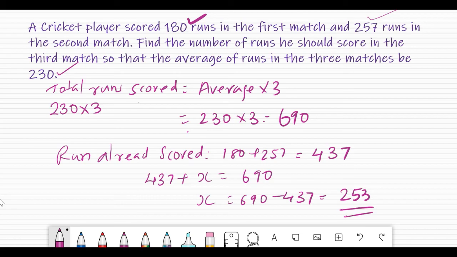So love this kind of questions and practice this kind of questions so that you will find it easy to pass such competitive exams, maybe for a profession, maybe for getting a course, or maybe for checking your numerical ability and arithmetic ability. Everywhere this is useful. So my dear students, love this kind of sums and practice as much as possible. Okay, thank you.